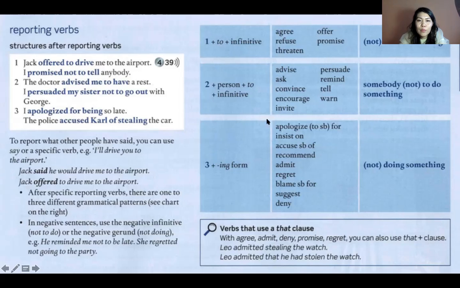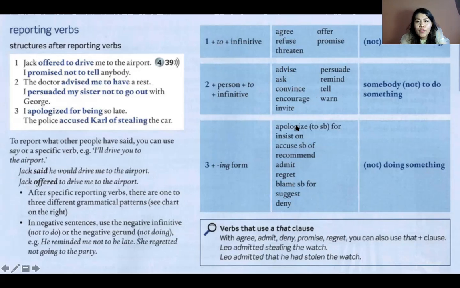Second one, we use a person and to infinitive. For example, he advised me to sing. Например, he asked me to bring. He convinced me to do this job. Yes, so these are the forms. In negative forms, we use this form. And third one is ing forms.